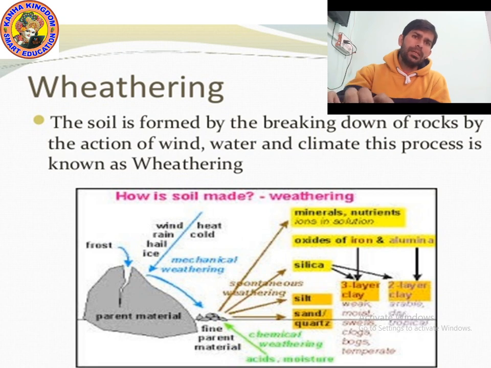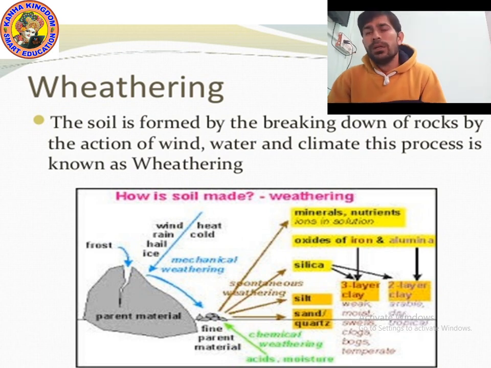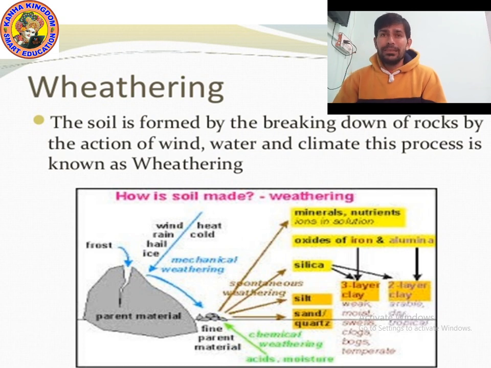Okay, now let's talk about the types of soil. You know that there are different types of soil present. The types of soil are based on the proportion of particles, how large or small or fine the particles are. On this basis, we have classified the soil into three different categories: sandy soil, clay soil, and loamy soil. Loamy soil is the best soil, and sandy soil is the worst soil.